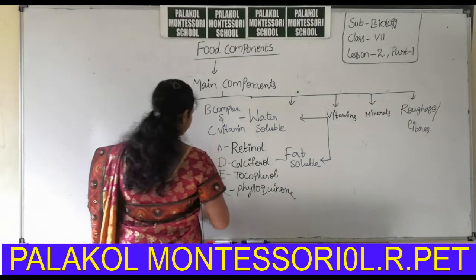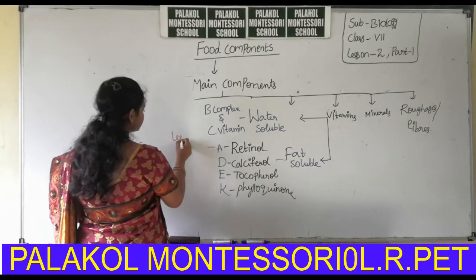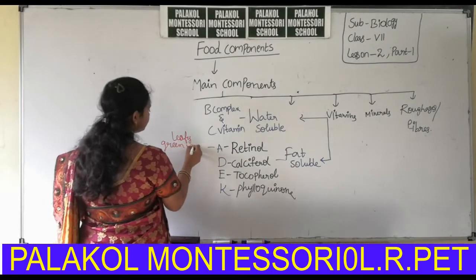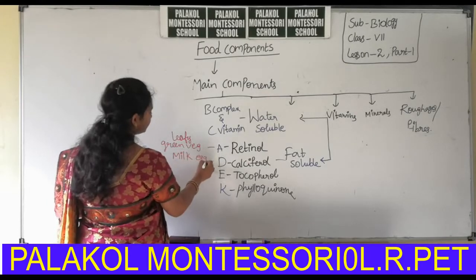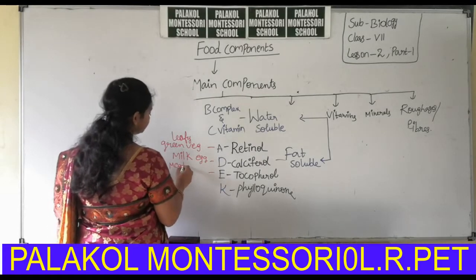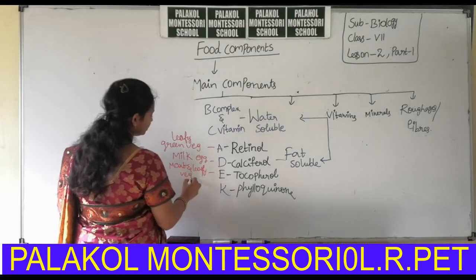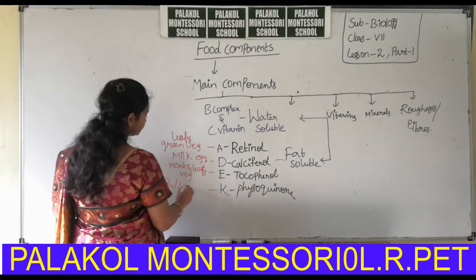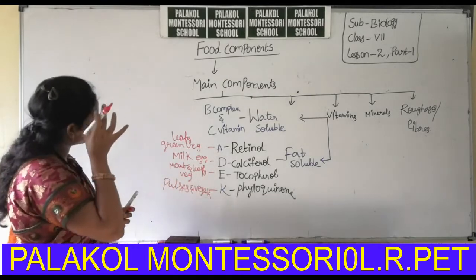Okay, what are the sources of vitamin A? Leafy green vegetables. Vitamin D is from milk and egg. Vitamin E is also from meat and leafy vegetables. Vitamin K is from pulses and some vegetables. Okay, these are the sources of vitamins.